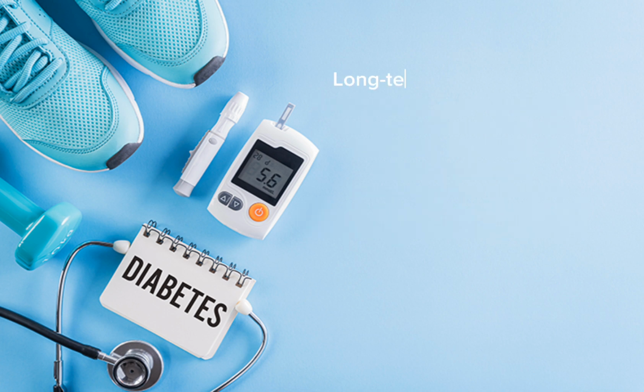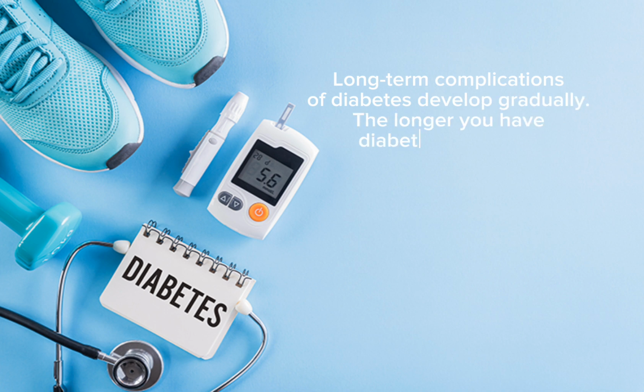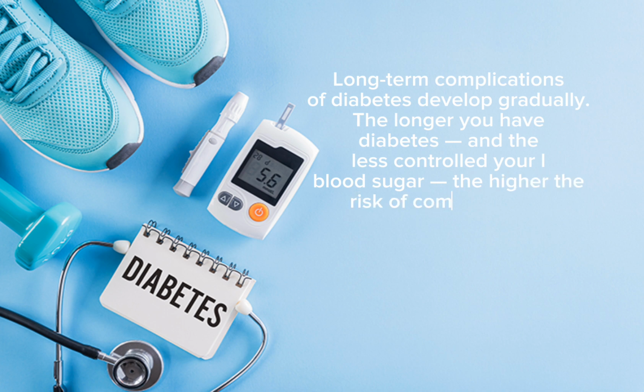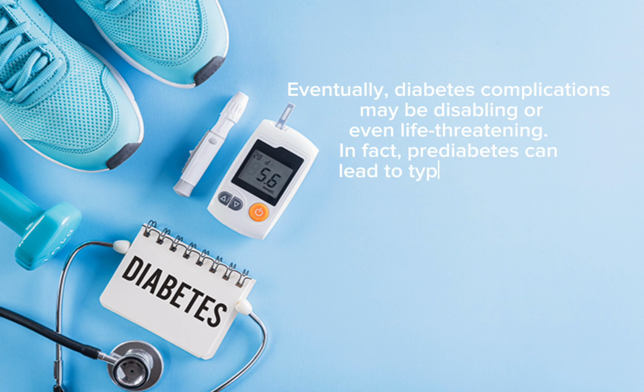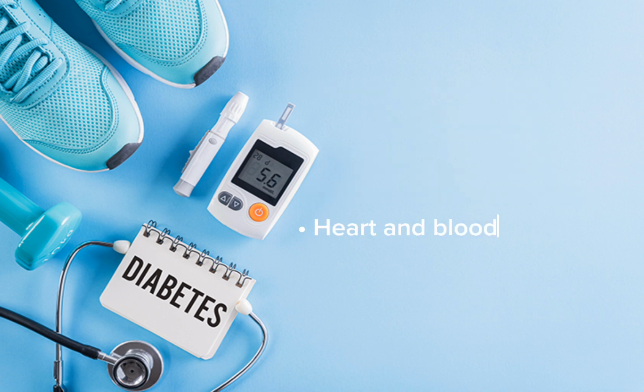Complications. Long-term complications of diabetes develop gradually. The longer you have diabetes and the less control your blood sugar, the higher the risk of complications. Eventually, diabetes complications may be disabling or even life-threatening. In fact, prediabetes can lead to type 2 diabetes. Possible complications include heart and blood vessel cardiovascular disease.